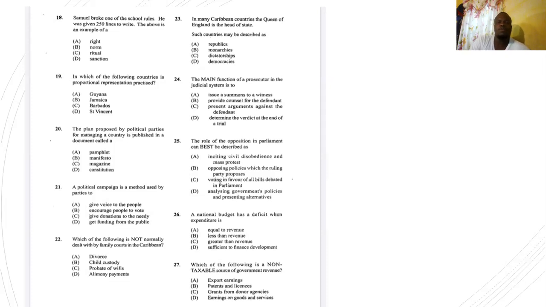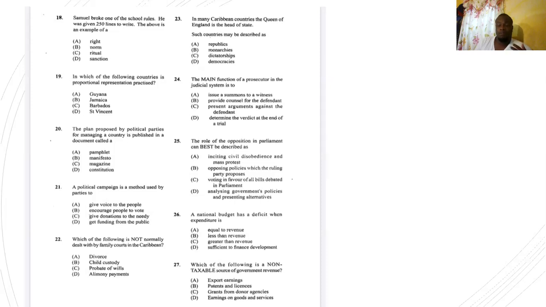25, the role of the opposition in parliament can be best described as A, inciting civil disobedience and mass protests, B, opposing policies which the ruling party proposes, C, voting in favor of all bills debated in parliament, or D, analyzing government's policies and presenting alternatives.